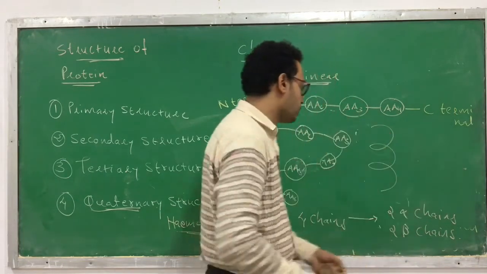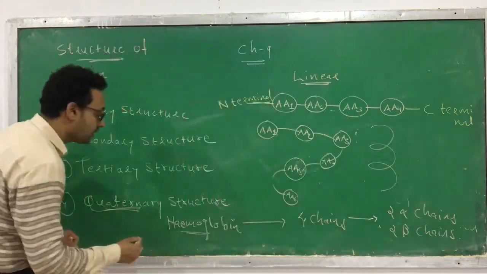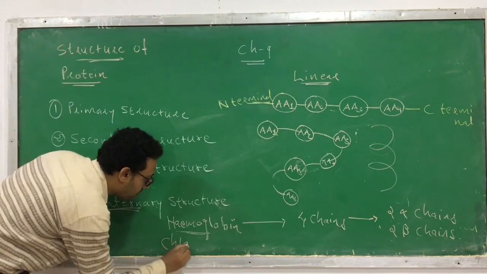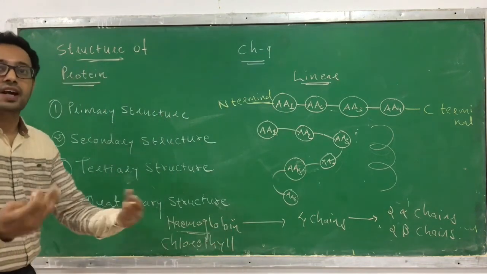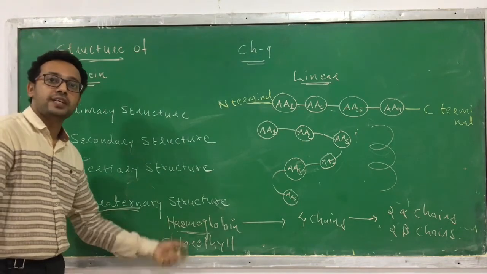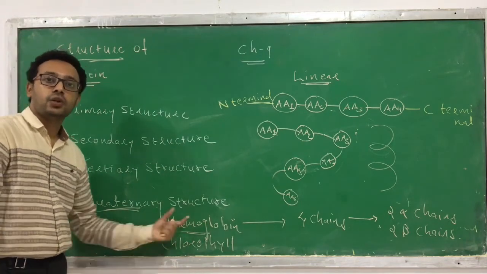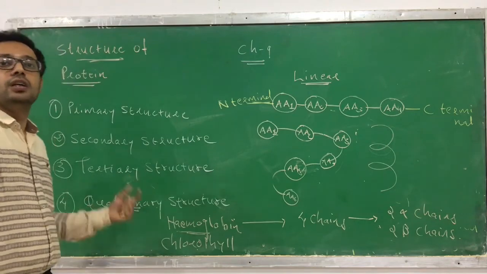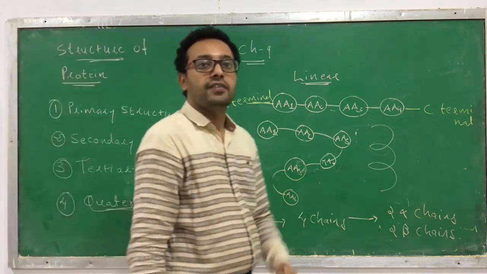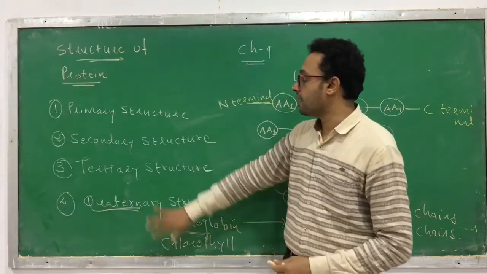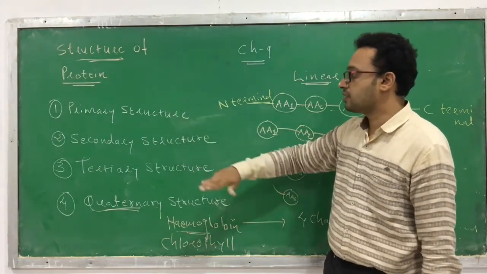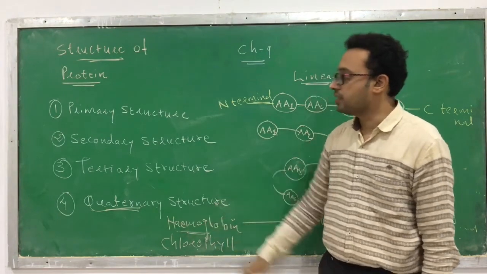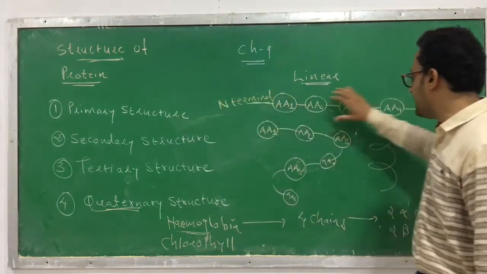Another well-known example of quaternary structure is chlorophyll. Chlorophyll is again a protein you can find easily in plants, due to which the plant has a green color. So ultimately there are 4 types of structure of protein: primary, secondary, tertiary and quaternary. Primary structure is linear.